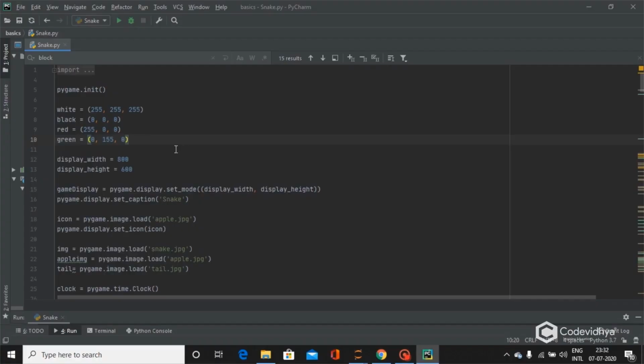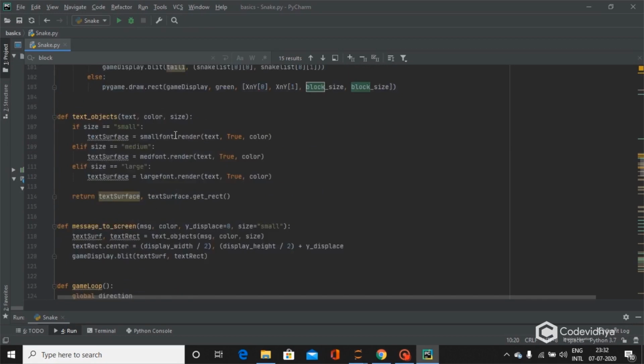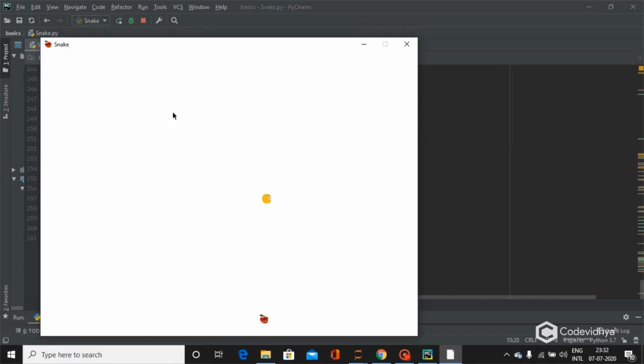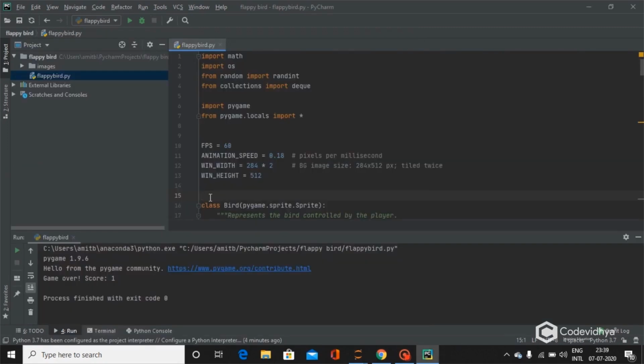This is the Snake game, the first game that was built with the Pygame module. This is the Flappy Bird game, where we use some motion as well and give the game some graphics.